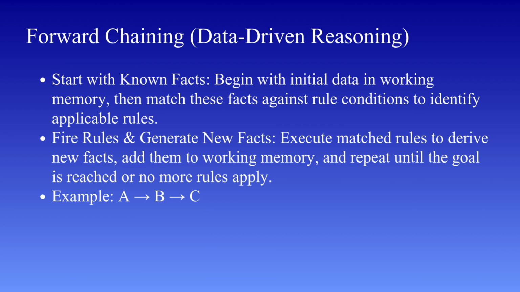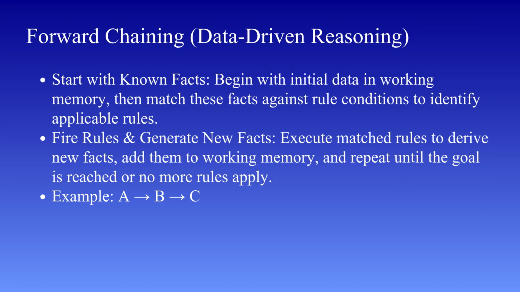Now let us consider a real-world scenario. Imagine a medical monitoring system where patient data such as temperature, heart rate, and symptoms are continuously collected. The system starts with these facts and applies rules such as if the temperature is high, then the patient has a fever, and if fever and cough are present, then there may be an infection. So the system gradually builds up conclusions based on incoming data. This is an example of forward chaining in action.